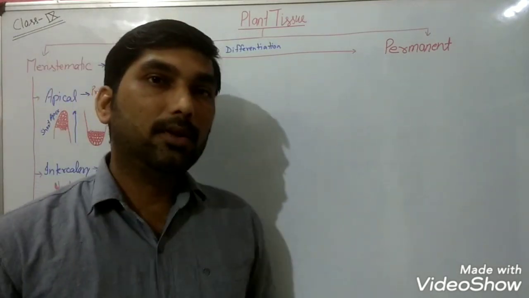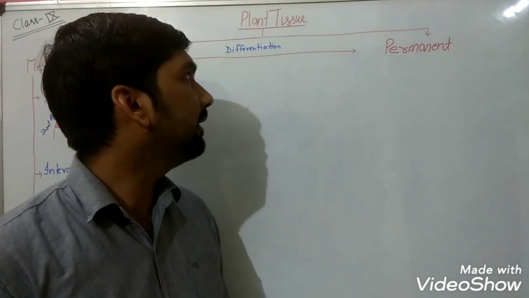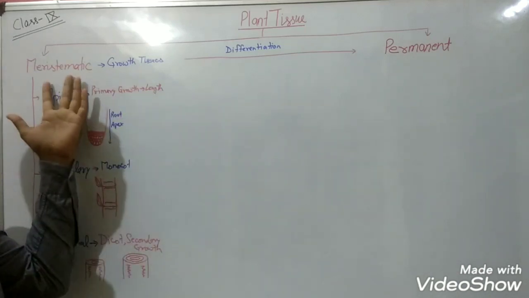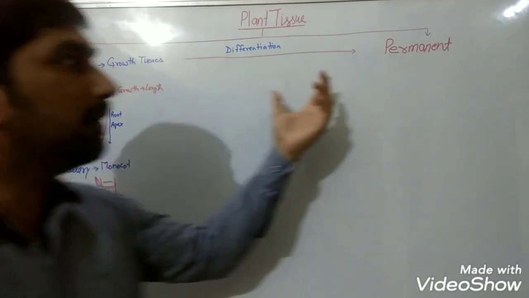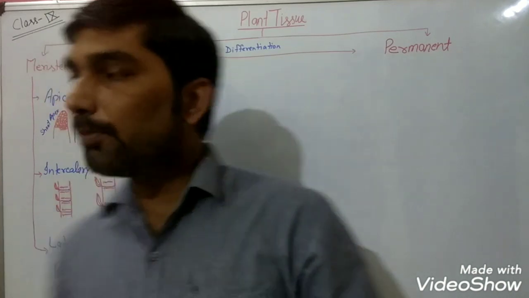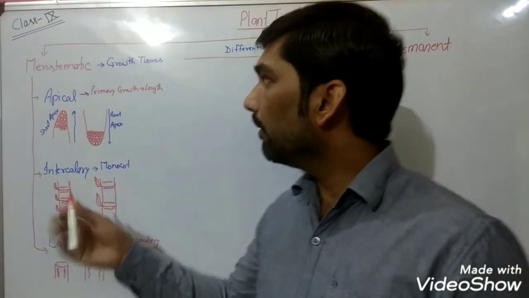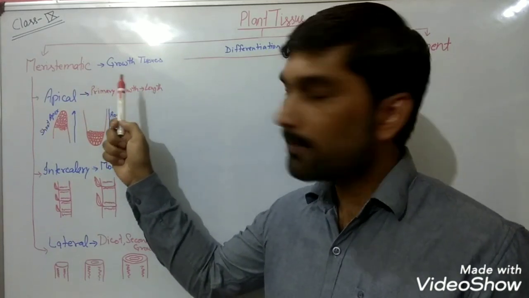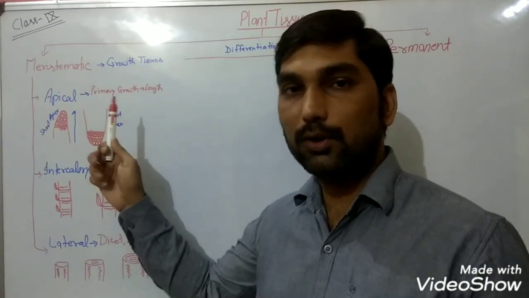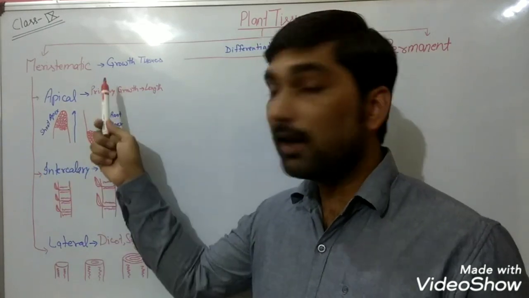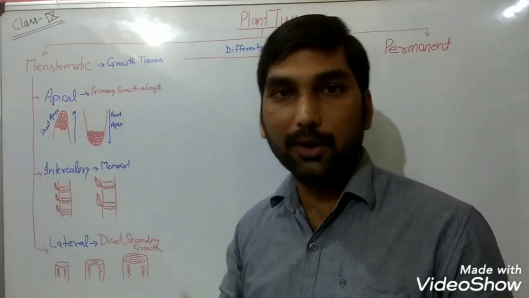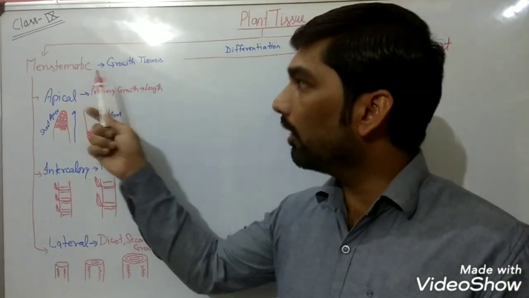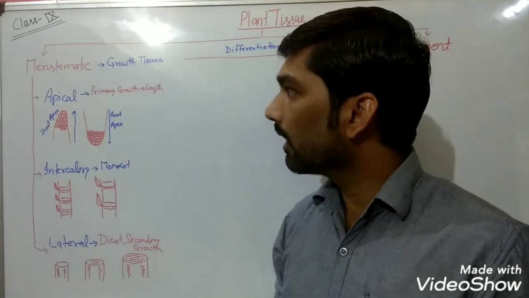In the previous video, we were discussing that plant tissues are of 2 types. The first one is what? Meristematic, and the other one is what? Permanent. So in the previous video, we have seen that meristematic tissues are also known as growth tissues because they are responsible for the growth in plants, and they have a specific ability to divide themselves further and further. That's why they are called meristematic tissues.